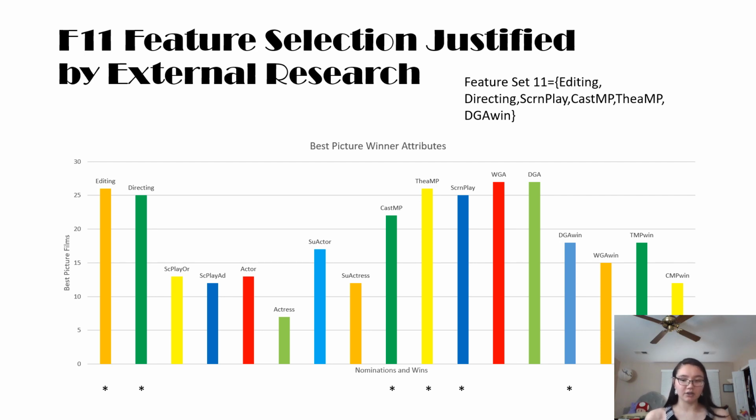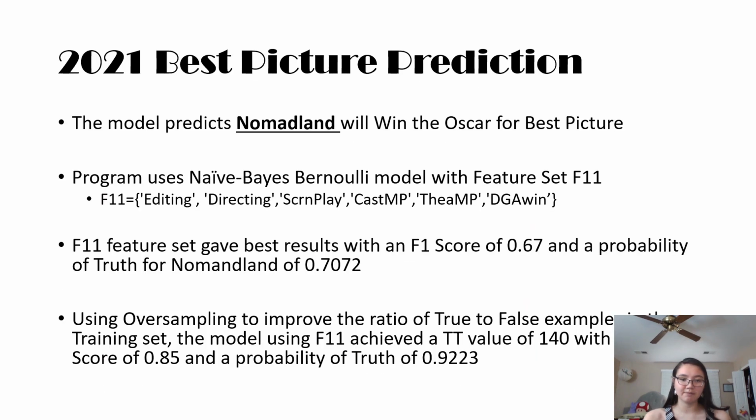It was the Editing Award, which is the most common nomination received by all Best Picture winners since 1994. The Directing category, Cast in a Motion Picture, was very important for Screen Actors Guild, and so was getting a screenplay nomination. Having a good cast and story are crucial to Best Picture winning movies. Theatrical Motion Picture Producers Award, and a victory in the Directing category.